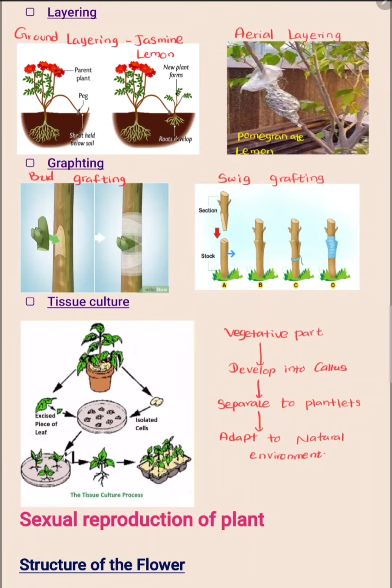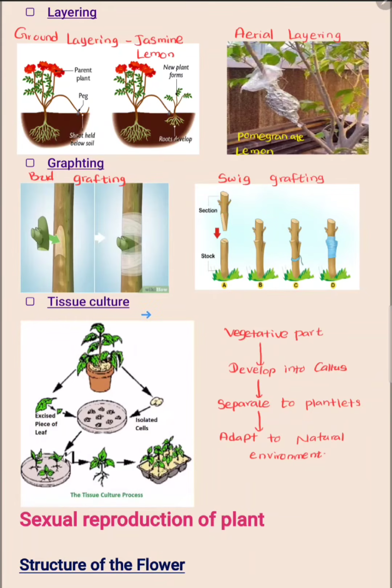The part which is attached to the root, attached to the soil, is called the stalk. There are some characteristics to keep in mind for the stalk. You have to select a plant with a strong root system and uniform growth, and the stalk should be able to withstand environmental changes and diseases. The characteristics of the scion are that it should be a variety with good characteristics and should be free from pests and diseases.